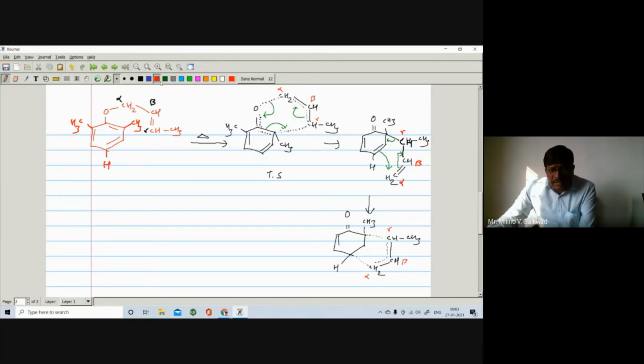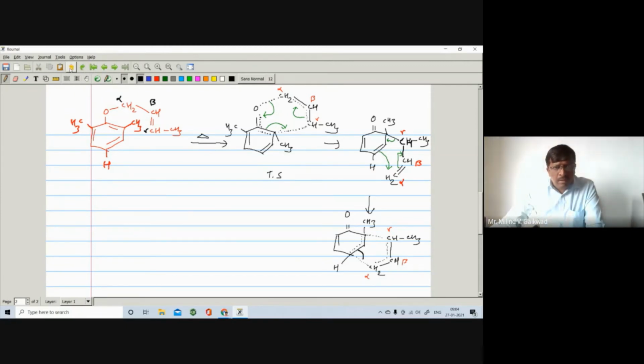So what happened in this case? Here also we have to write down the pi bond. This pi bond undergoes breaking, and this sigma bond shifts here, meaning it undergoes forming. Now I will write down the same arrow again.